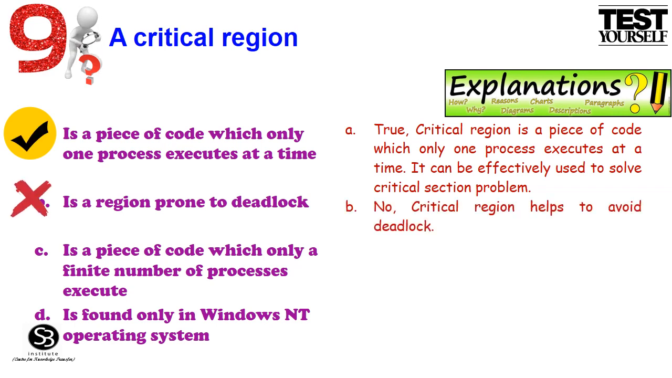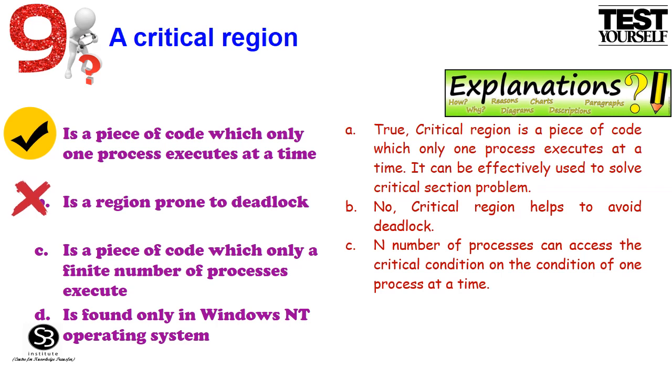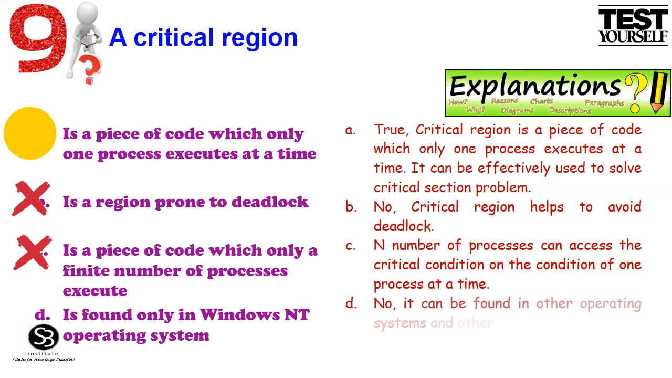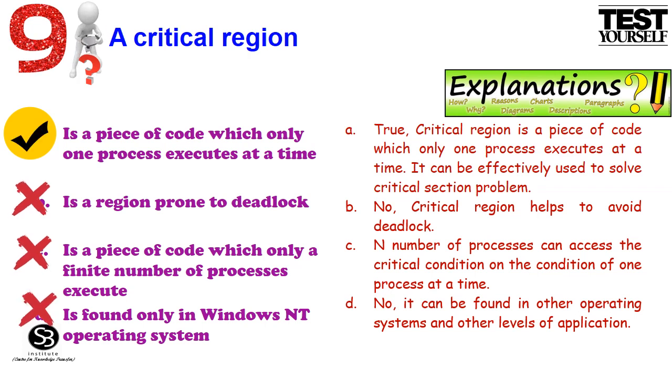Option C is a piece of code which only a finite number of processes execute. N number of processes can access the critical region on the condition of one process at a time. Option D is found only in the Windows NT operating system. No, it can be found in other operating systems and other levels of applications. Hence, option A, a piece of code which only one process executes at a time, is a suitable answer.